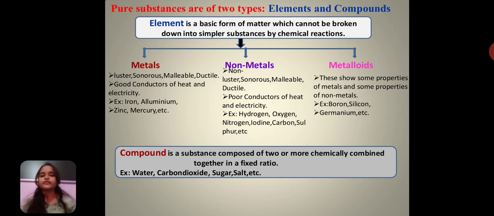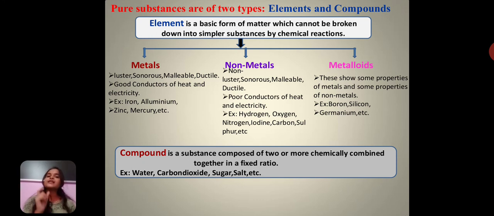This is about the classification of elements into metals, non-metals and metalloids. Now let us see the second classification, that is compound. What is meant by a compound? A compound is a substance composed of two or more elements chemically combined together in a fixed ratio. We said glucose is a compound. The carbon, hydrogen and oxygen atoms are chemically bound to each other in a fixed ratio. There can only be 6 carbons, 12 hydrogens, and 6 oxygens to form one molecule of glucose.